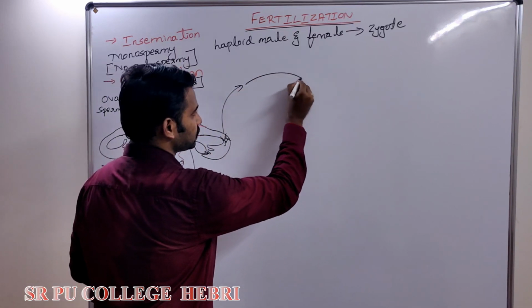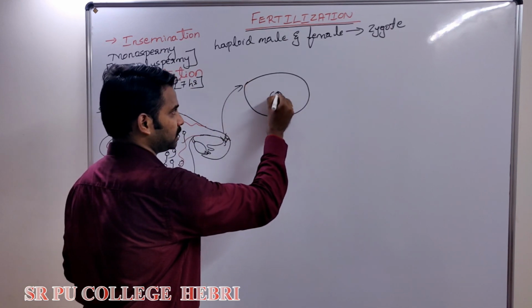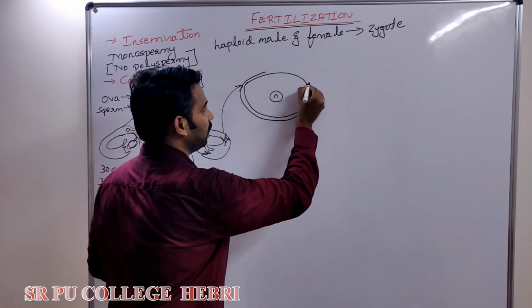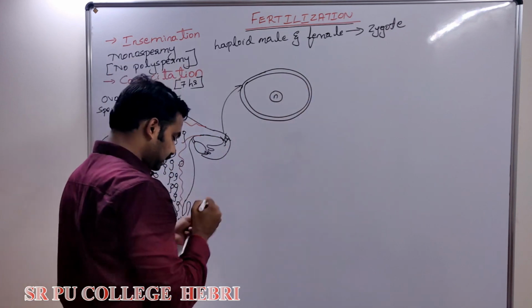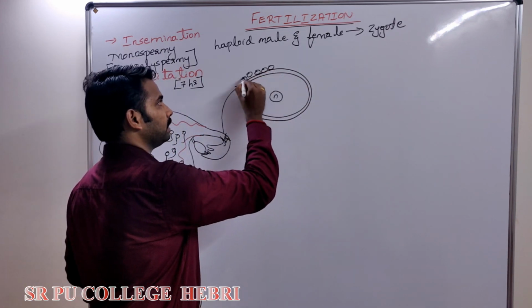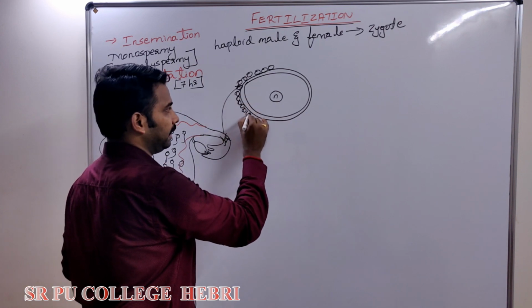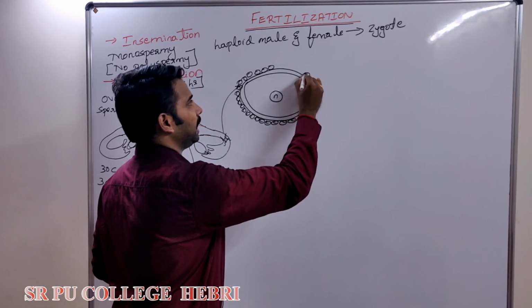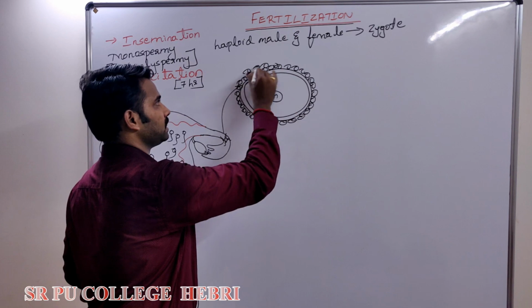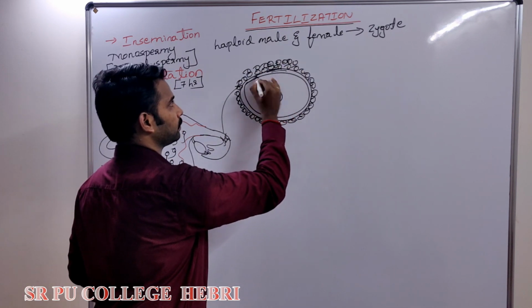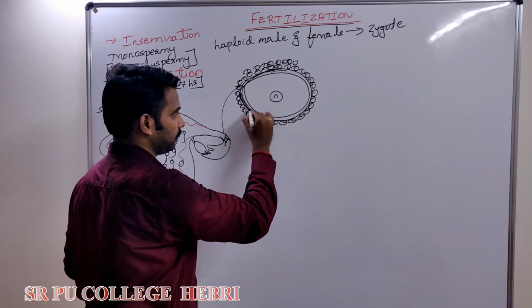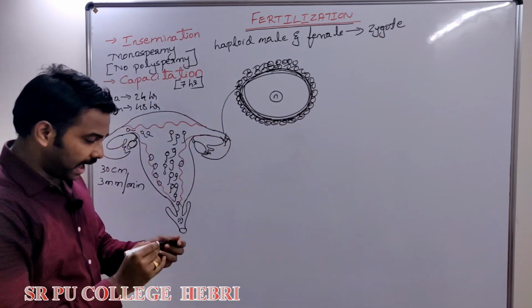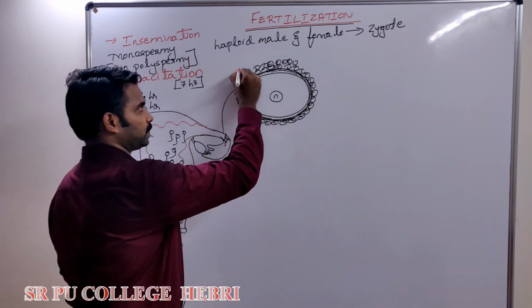Imagine this is the ova. I have told you the diagram or the structure of it. This is its nucleus. It is covered by the zona pellucida. There is a perivitelline space. Around it, there is a layer of corona radiata, nothing but granulosa cells. Okay, a layer of granulosa cells is present around it, right? This is the zona pellucida, a glycoprotein layer. Now, as the sperm reaches here, I will show you step by step.